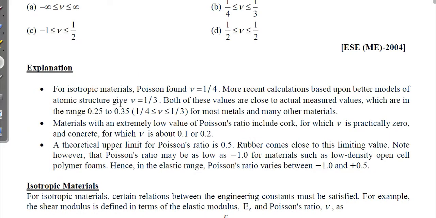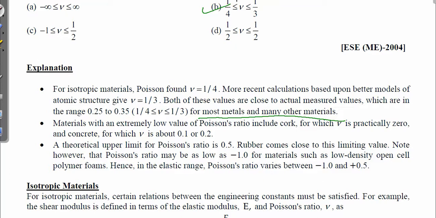When Poisson found out, the mu value was 1.4, but in future, based on better models, mu was coming 1 by 3. So they decided a range, because most of the metals were coming in this range. The new Poisson ratio value was coming for most metals in this range. Most of the students are marking this option, which is wrong because it is the range for metals.